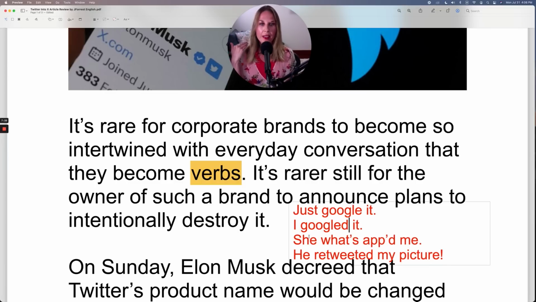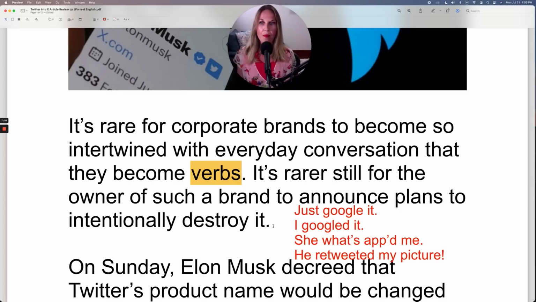That's in the past. Or she WhatsApped me. Sometimes when it doesn't look very good to spell it as an ED, we do an apostrophe D to show the past simple. She WhatsApp'd me. He retweeted my picture. All of these are verbs and all of them are in the past simple.